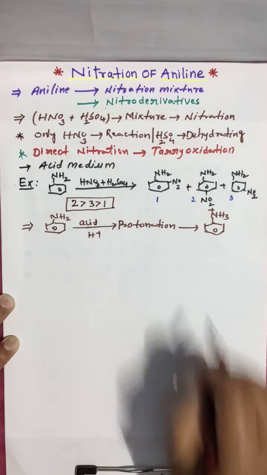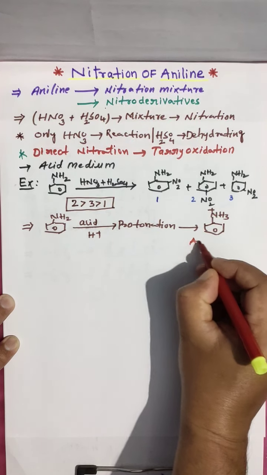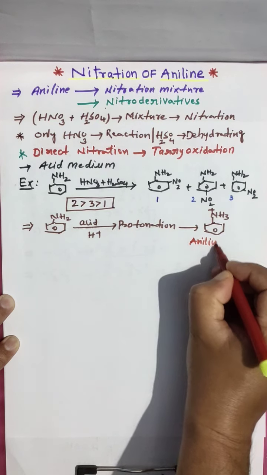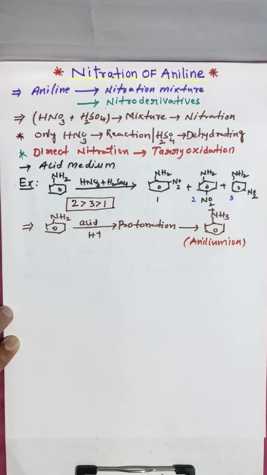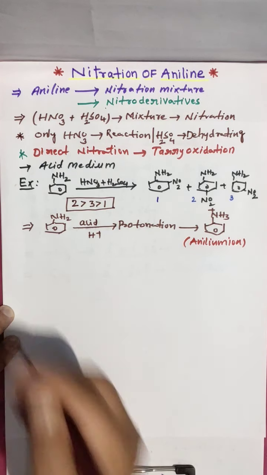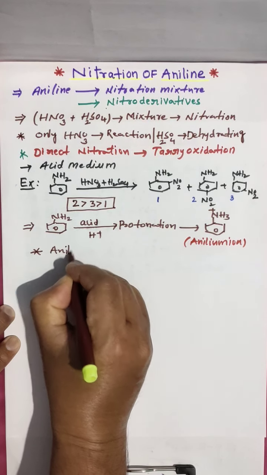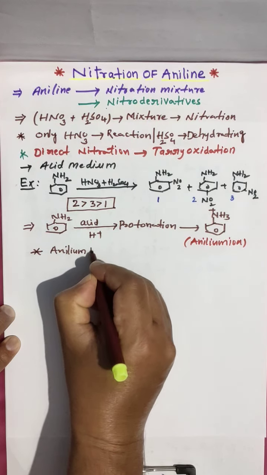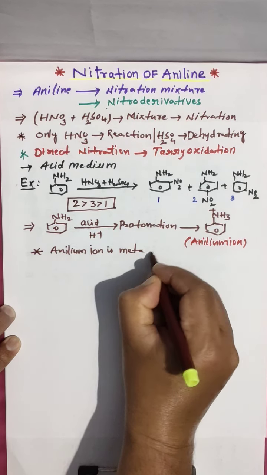Remember, very important: the anilinium ion is a meta director.